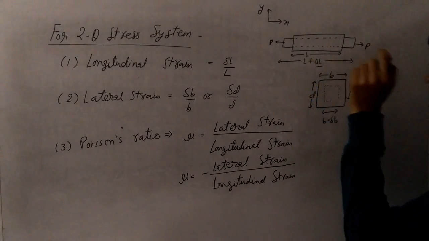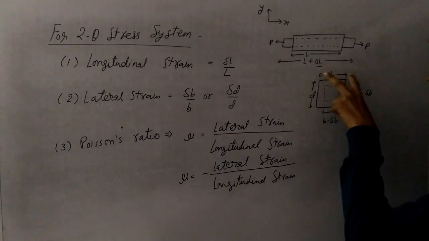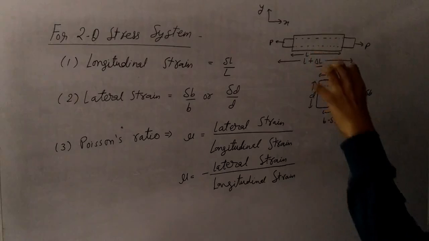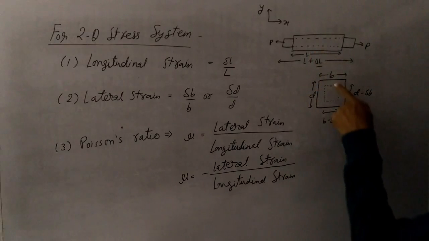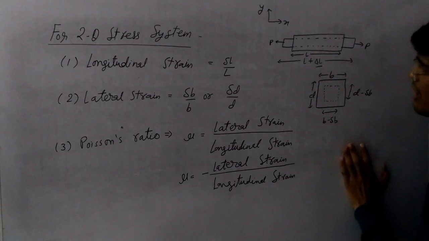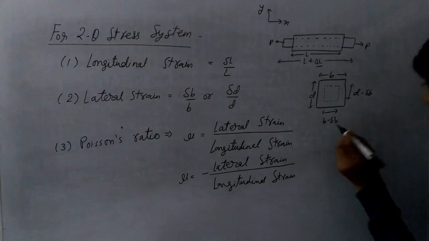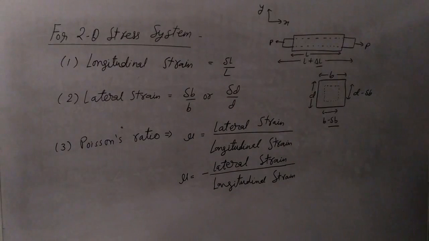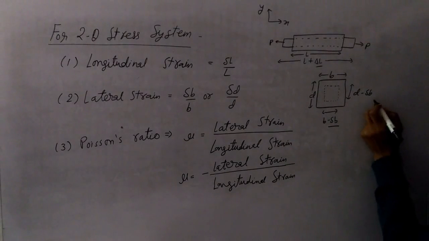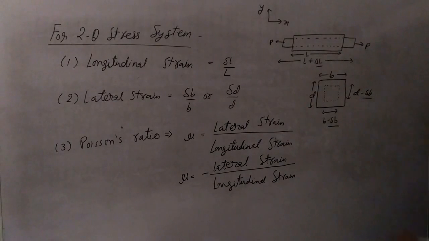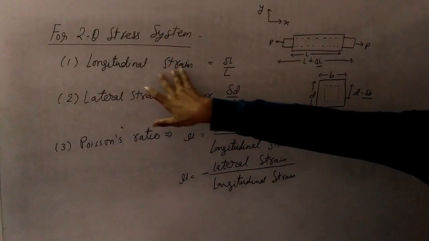So if length is going to increase, then the cross-sectional area will reduce. So the final width of this member is going to be B minus delta B. It will reduce by delta B amount, and the depth of this cross-section is going to reduce by delta D amount.